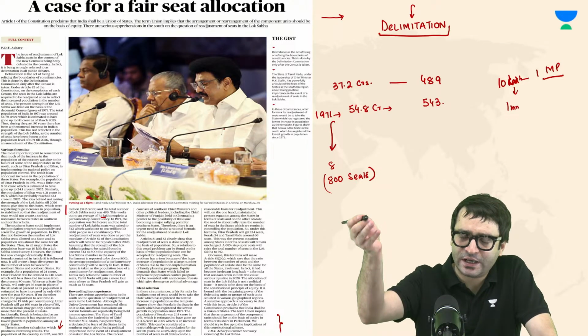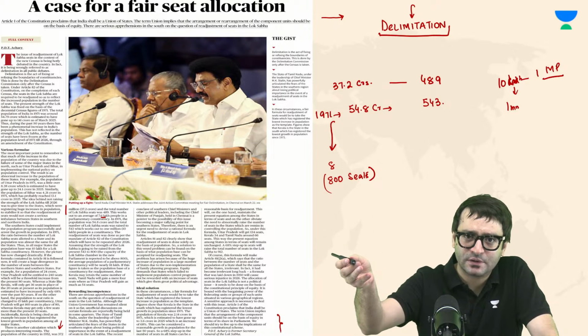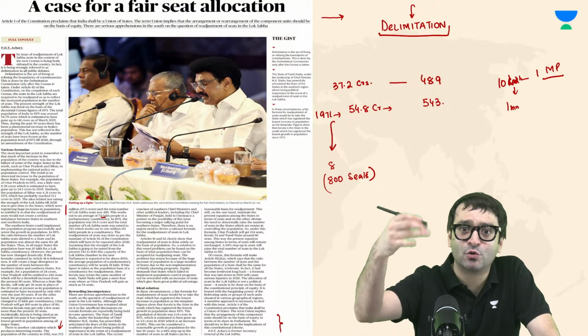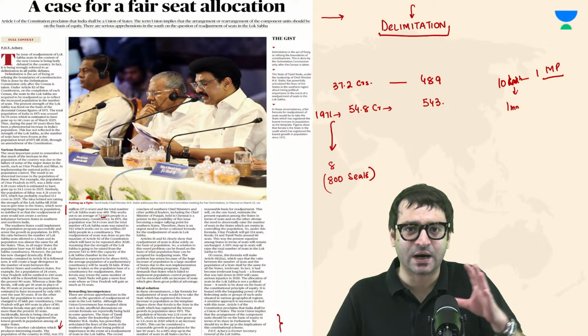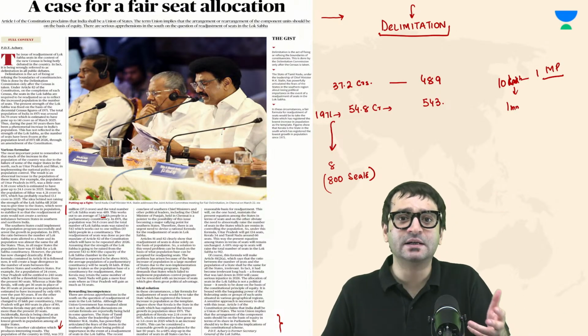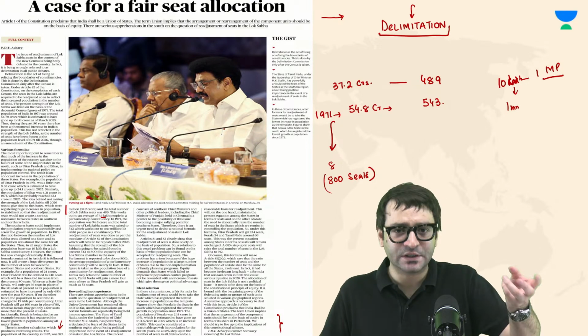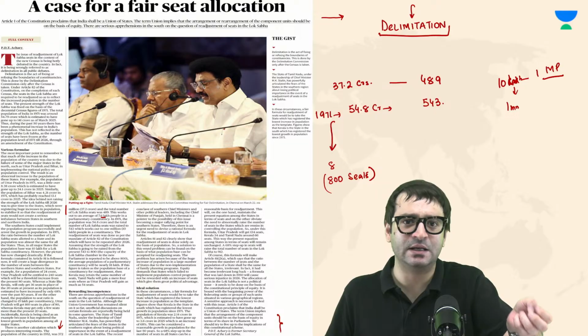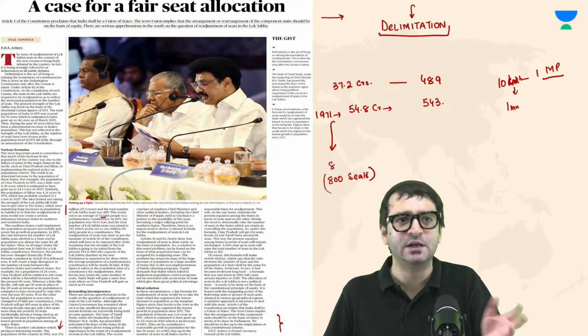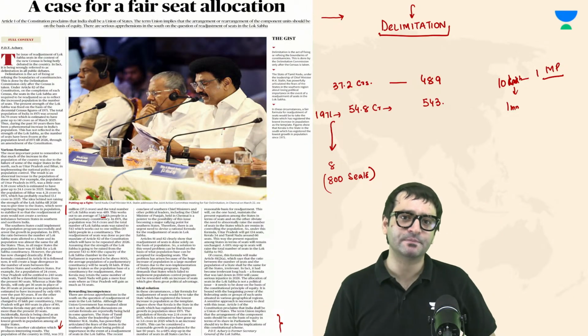Why? Because if you look at the strength of the Lok Sabha right now, the seating capacity of Lok Sabha, it is more than 800. That is why some people also say that the very reason why government created a new parliament building by converting the old parliament into a museum was because you wanted to implement delimitation prior to 2029 so that the number of seats can be increased.